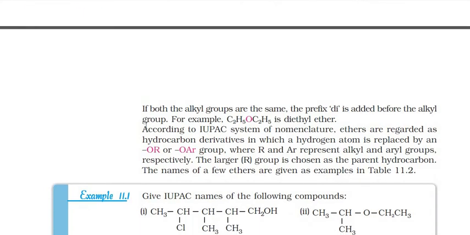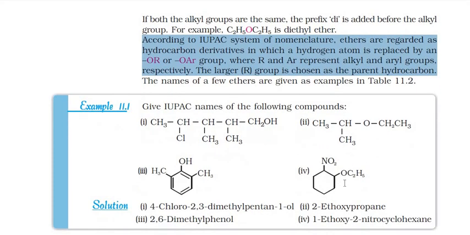It is already written there, if both the alkyl groups are the same, we put prefix di. According to the IUPAC, the nomenclature of ethers are regarded as the hydrocarbon derivatives in which the hydrogen atom is replaced by OR or OAR. This is what I have taught you in the last video lecture. Now this is an already solved example, IUPAC nomenclature of the following compound.